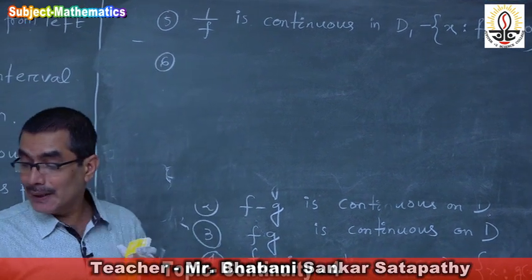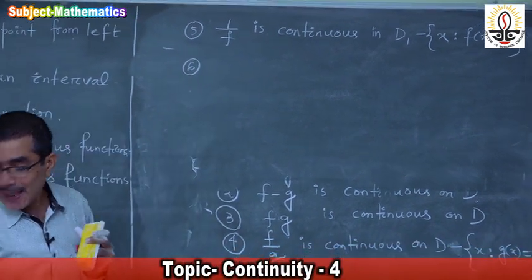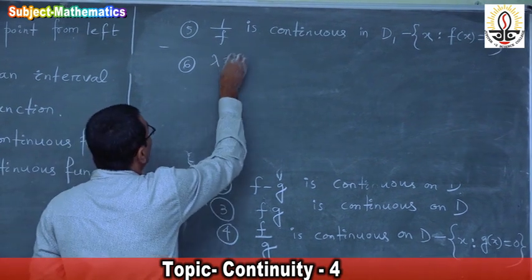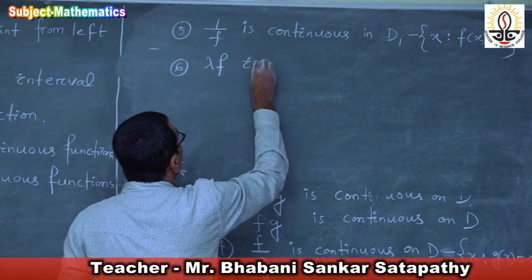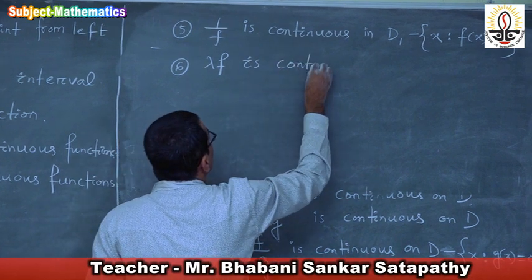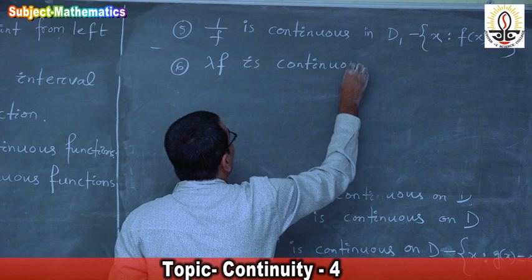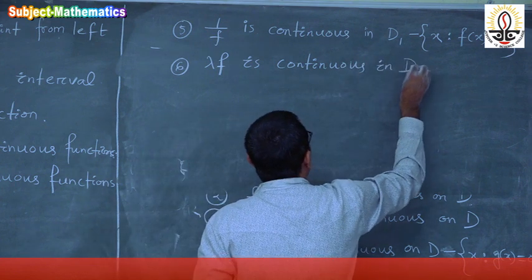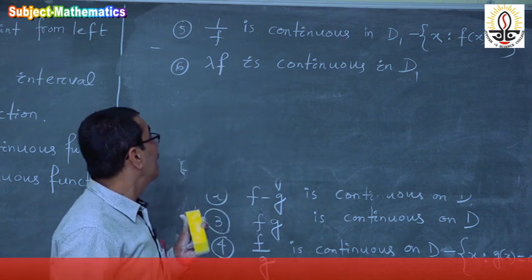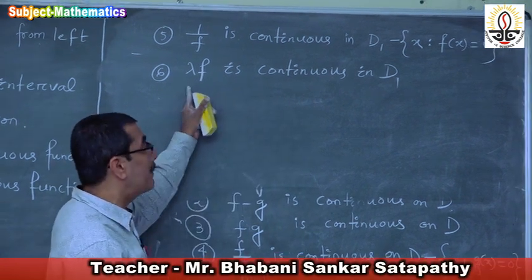And the sixth algebra is lambda f. Lambda f is continuous in D1. What is lambda?